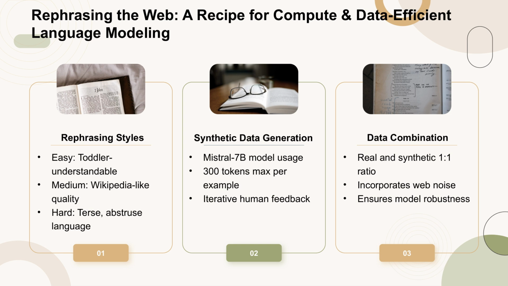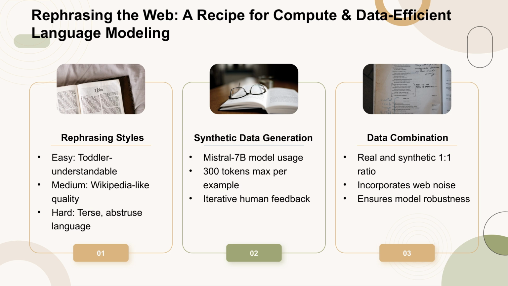To generate synthetic data, we utilize an instruction-tuned Mistral 7B model, which is prompted to rephrase text from web-crawled datasets. Each rephrased example is limited to a maximum of 300 tokens to prevent information loss. Our method also combines real and synthetic data in a 1-to-1 ratio, ensuring that the language models are exposed to both high-quality synthetic data and the noisy web text, thereby enhancing their robustness.